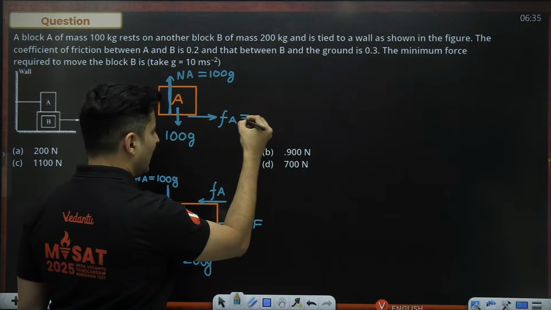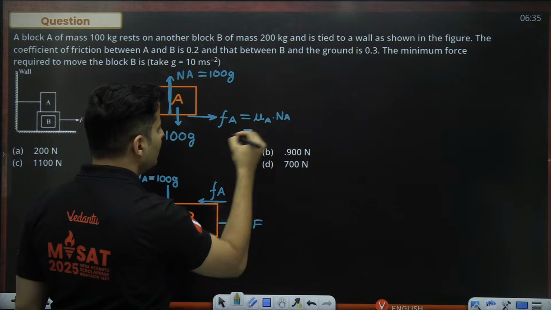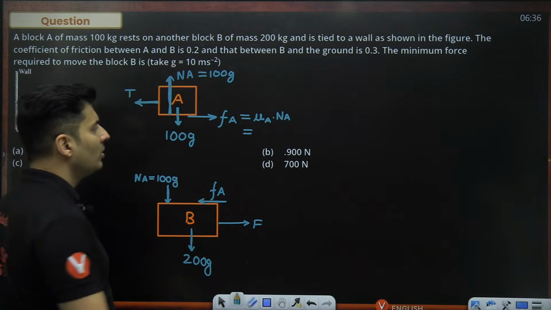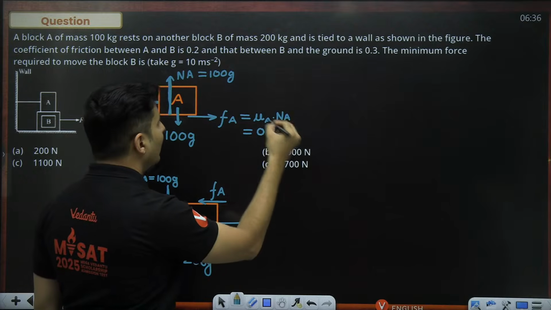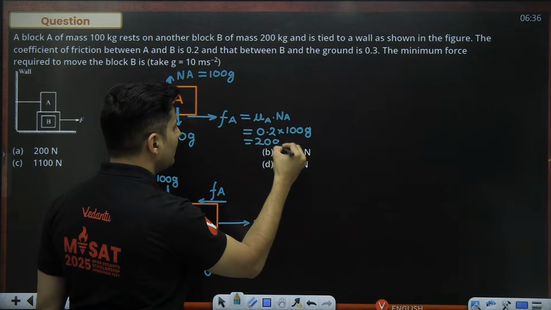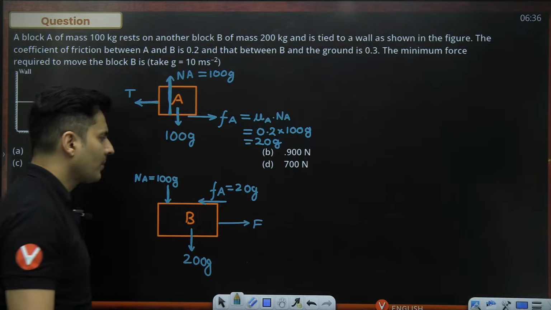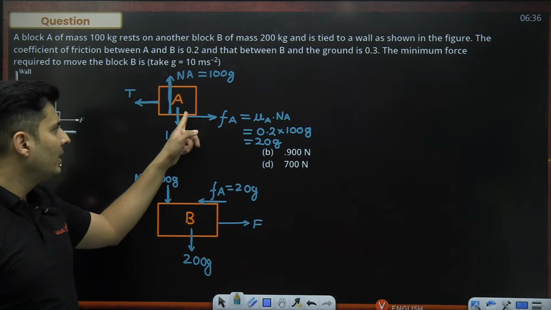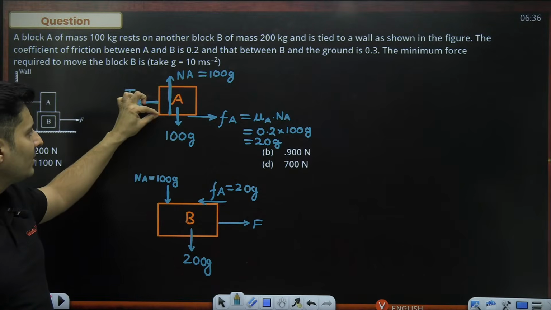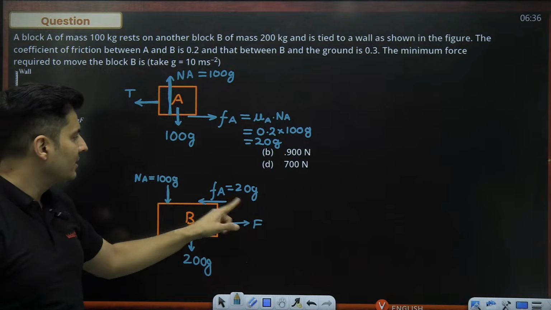By the way, this FA will be mu into N. And what is that mu? Mu between A and B is 0.2. So this will be 0.2 multiplied by normal, which is 100 G, which is 20 G. So this friction will act, which is basically 20 G. Is that okay, everyone? Between A and B, the coefficient is 0.2. The normal force that you will consider is between these two surfaces. This is action, this is reaction.